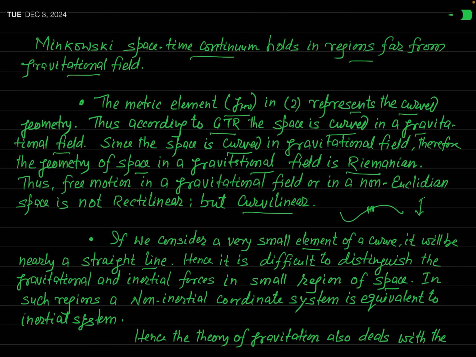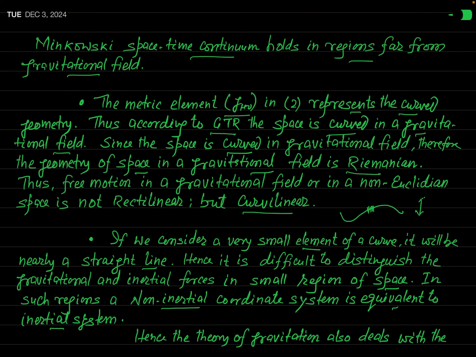It is very difficult. In such regions, a non-inertial coordinate system is equivalent to an inertial system. Okay? In which an additional gravitational field operates with the same acceleration of falling bodies, which is due to inertial forces